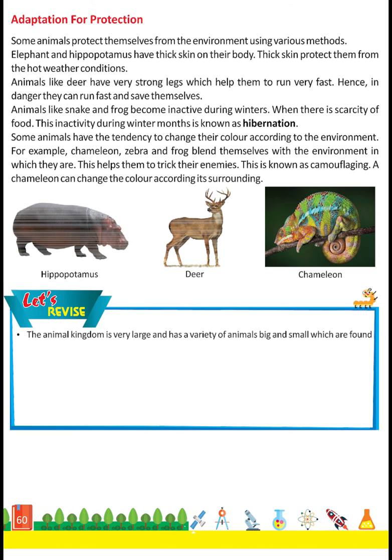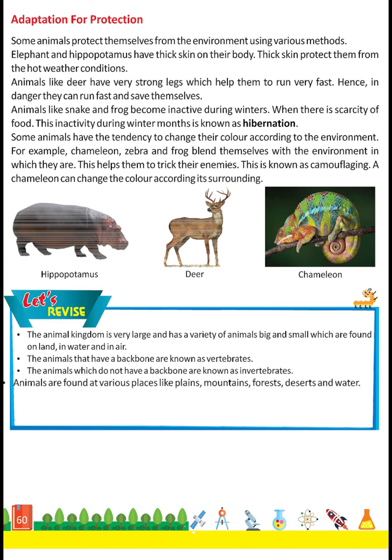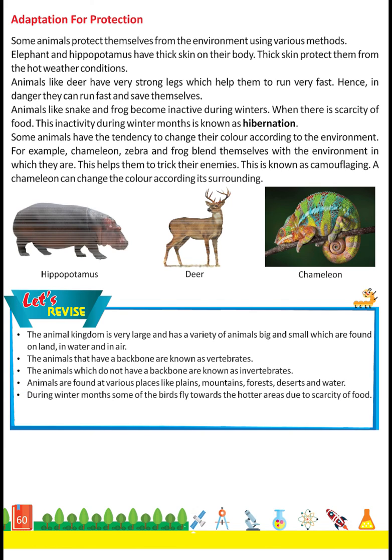Let's revise. The animal kingdom is very large and has a variety of animals, big and small, which are found on land, in water, and in air. The animals that have a backbone are known as vertebrates. The animals which do not have a backbone are known as invertebrates. Animals are found at various places like plains, mountains, forests, deserts, and water. During winter months, some of the birds fly towards the hotter areas due to scarcity of food. This is known as migration. The animals which feed on flesh of dead animals are known as scavengers.